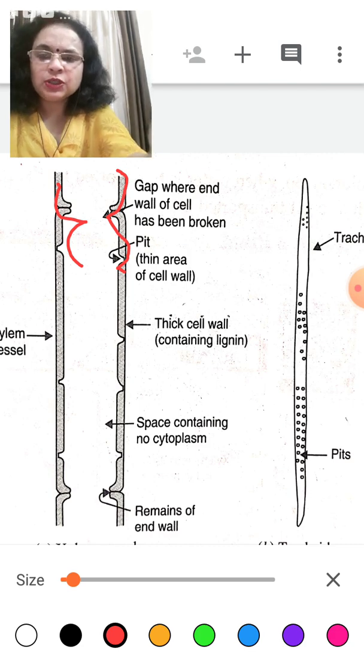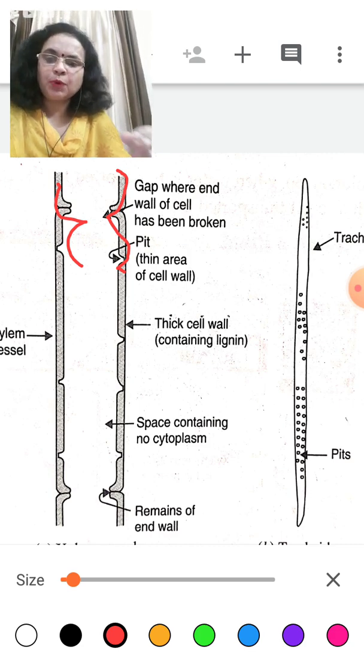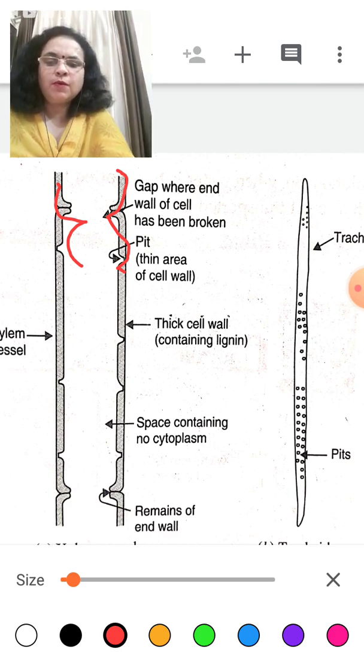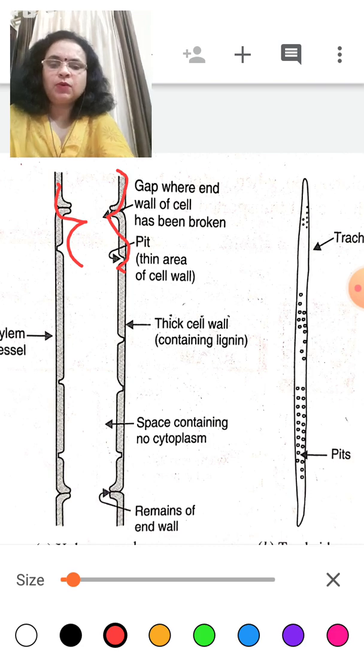When the cells join end to end, some broken structure is seen in this gap.